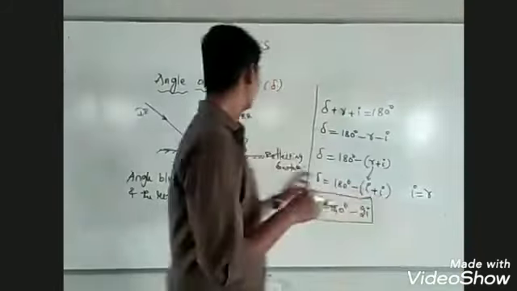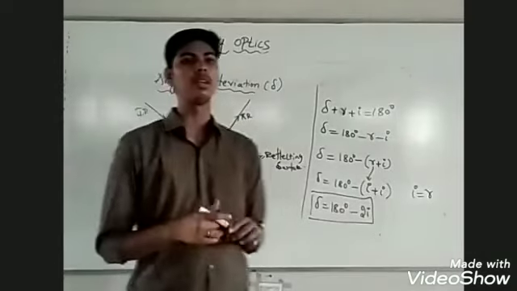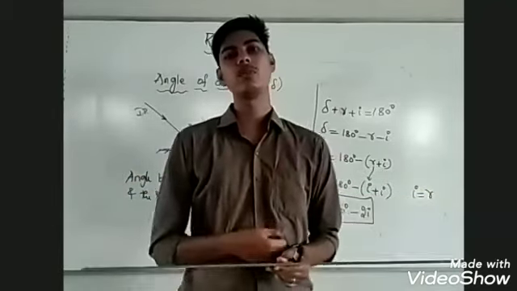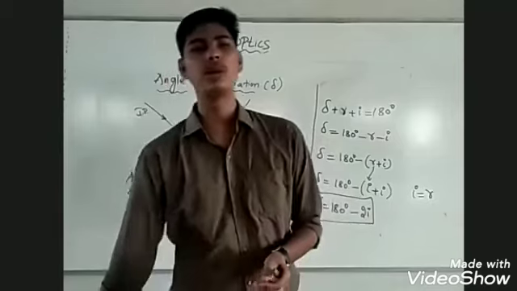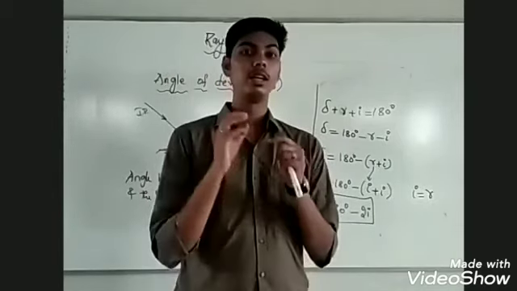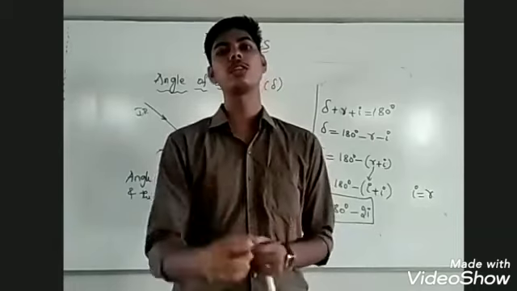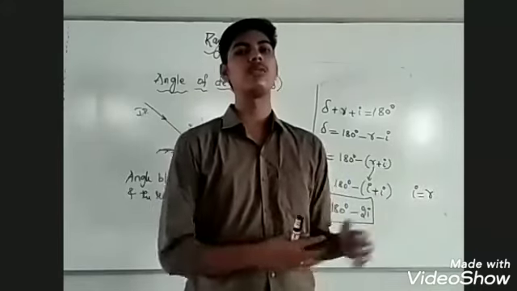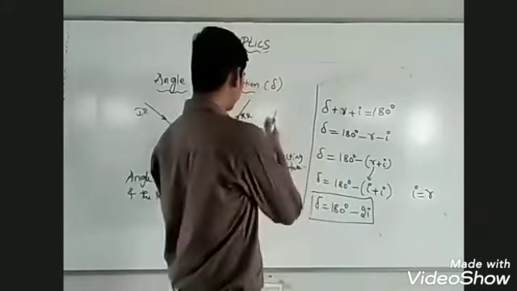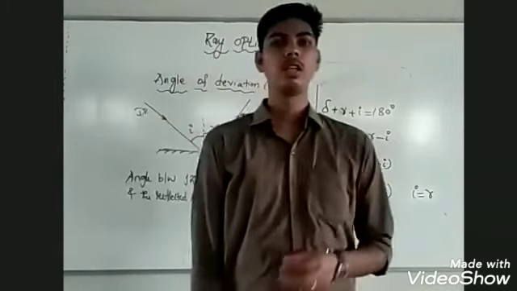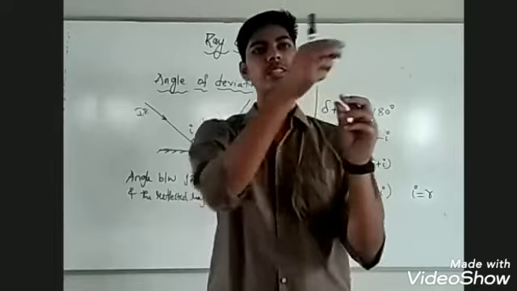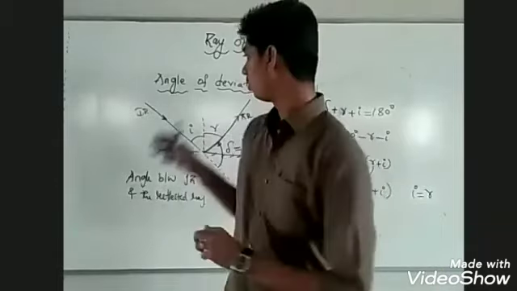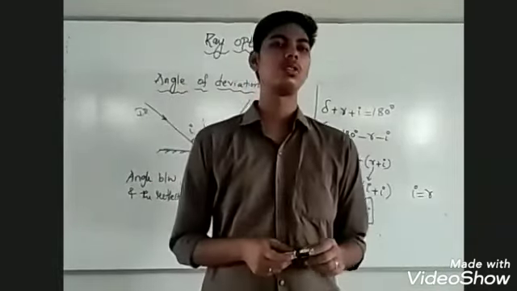See, here we are going to make use of some of the laws of geometry. We used the total angle of a straight line. The total angle of a straight line must be 180 degrees. In this way we use several laws of geometry in ray optics. It is because of this reason that ray optics is also called geometrical optics. Ray optics is also called geometrical optics because we make use of so many laws of geometry in the description of the ray behavior of light. In describing the behavior of light, by considering it to travel along a straight line, we make use of many laws of geometry.